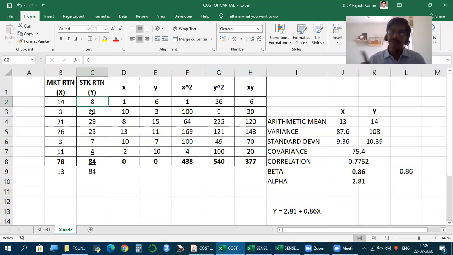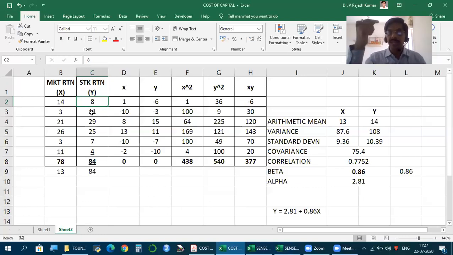When can we find it? When we have preference share prices available on a daily basis or whatever period. And when will it be available? When they are listed and traded. There are preference shares of many companies which are traded in the market. So where we have preference share prices available, we calculate beta the same way as for equity shares, just taking preference share prices instead. Which means beta is not available only for equity shares. For any instrument traded in the market, you can calculate beta. Now, let us say our company has debentures. We have raised a loan by issuing debentures, and assume these debentures are listed and traded in the market.